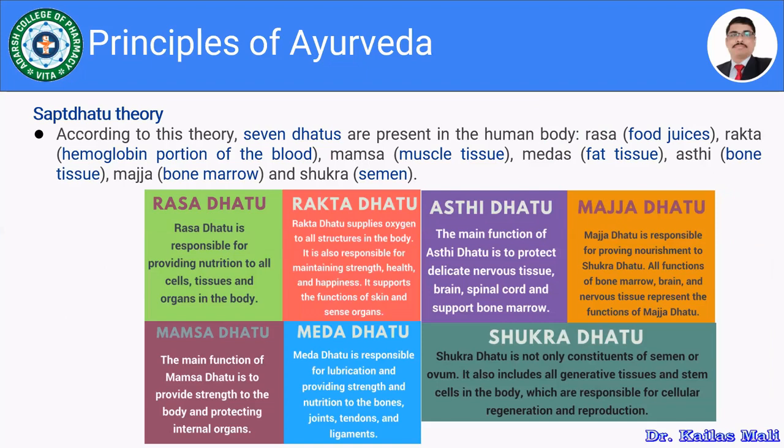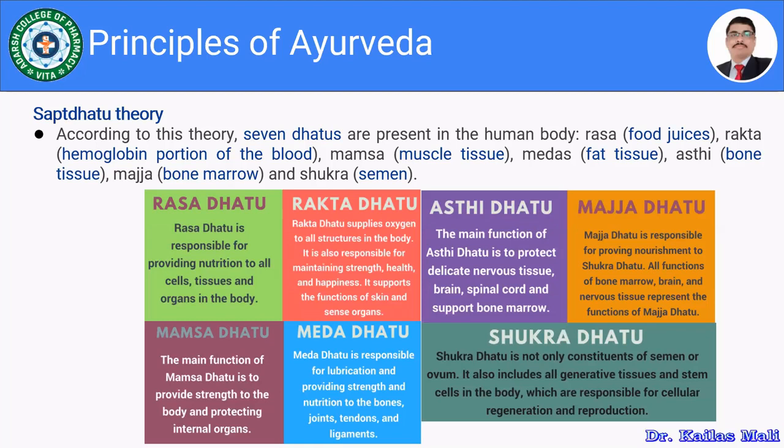Rasa dhatu is responsible for providing nutrition to all cells, tissues, and organs in the body. Rakta dhatu supplies oxygen to all structures in the body, as it is correlated with hemoglobin. It is also responsible for maintaining strength, health, and happiness, and it supports the function of skin and the sense organs. Then Asti Dhatu: its main function is to protect delicate nervous tissues, brain, and spinal cord, and support bone marrow. So it is related to the bone.